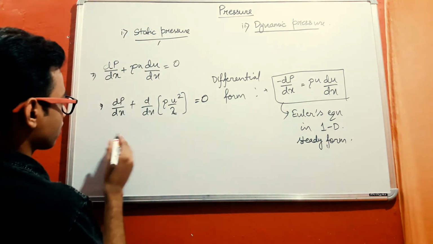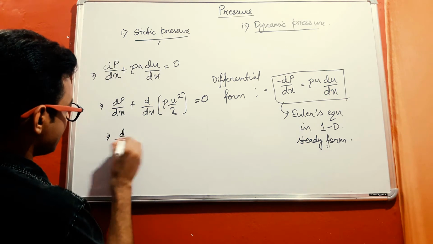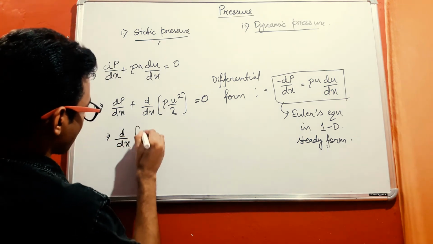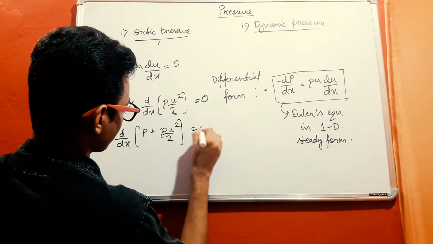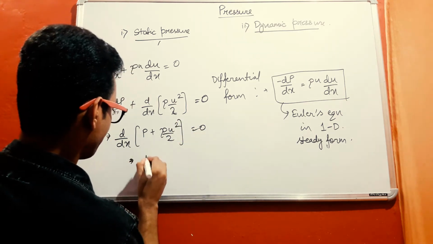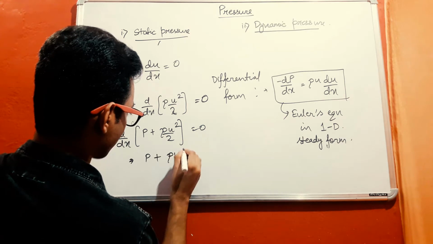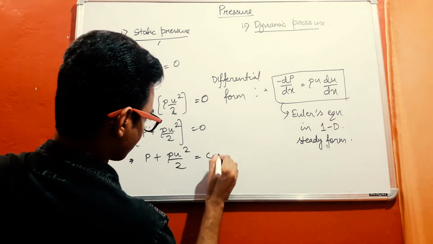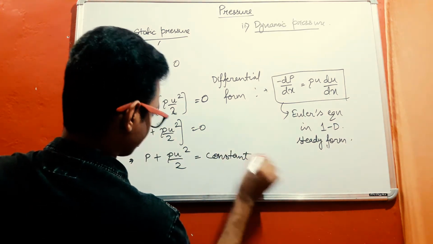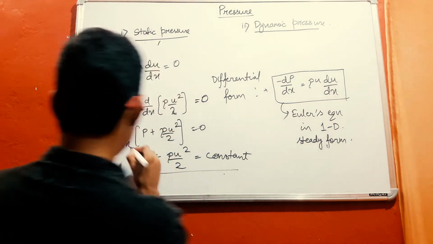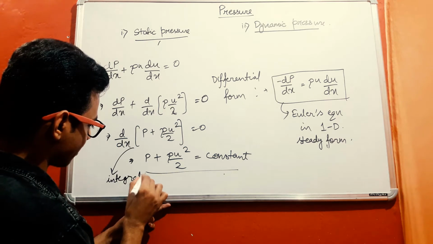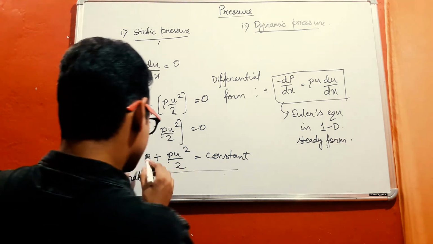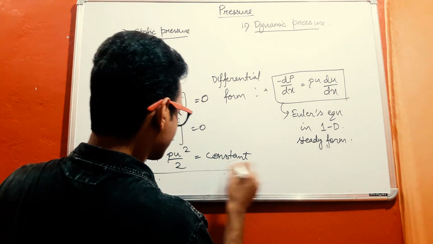After that, d/dx of P plus rho U square by 2 is equal to 0. So this P plus rho into U square by 2 must be a constant. And this basically comes after integrating these terms, upon integration gives us P plus rho U square by 2 is equal to constant.